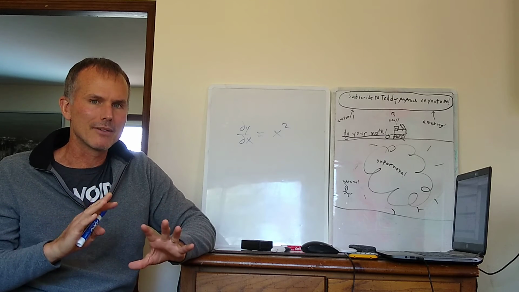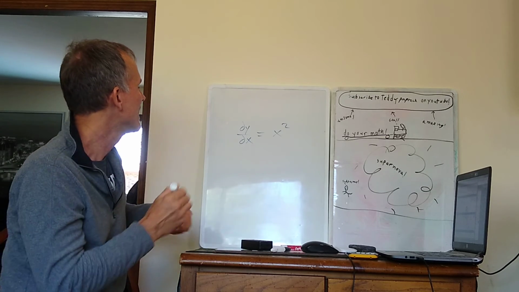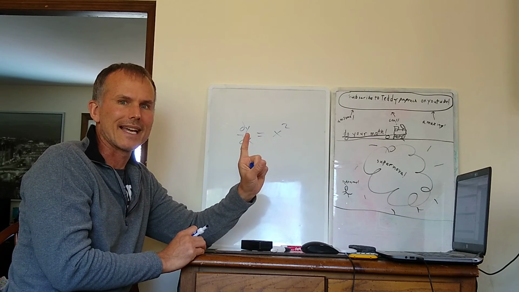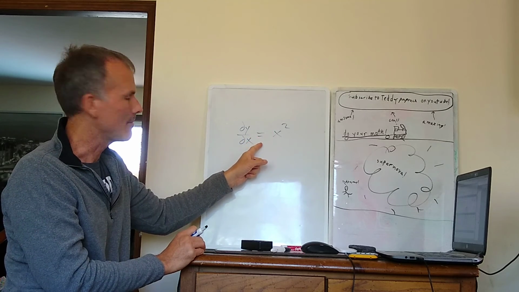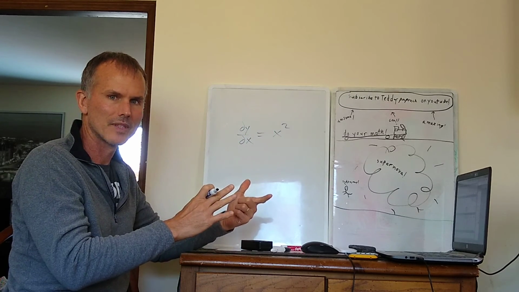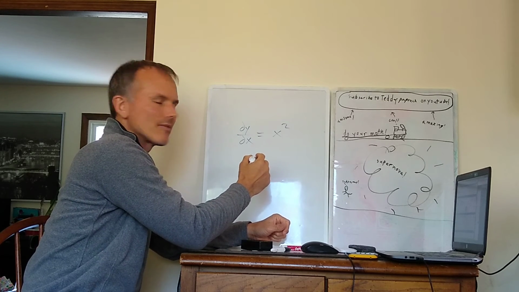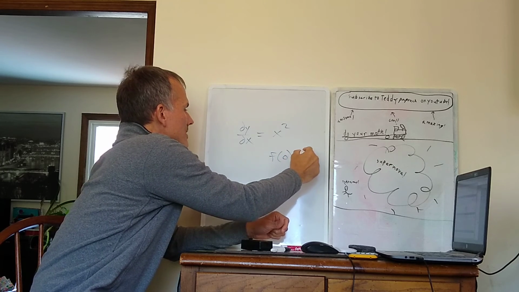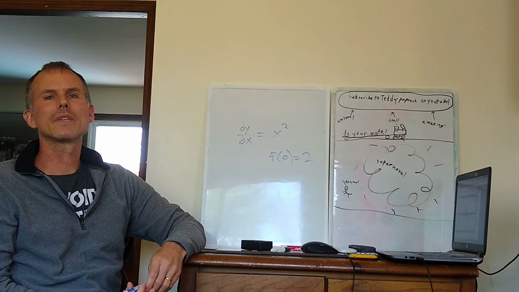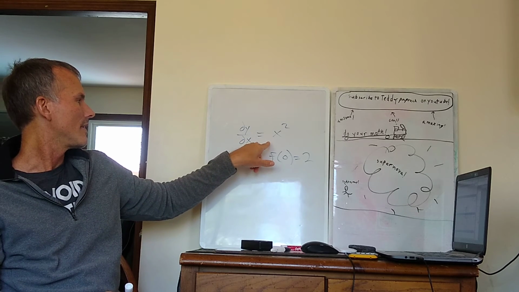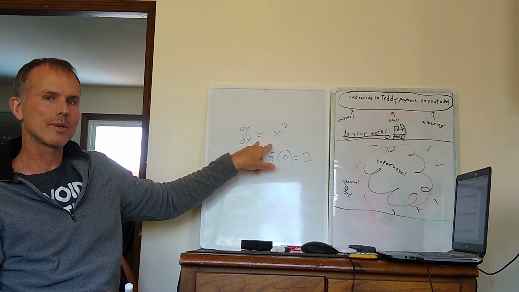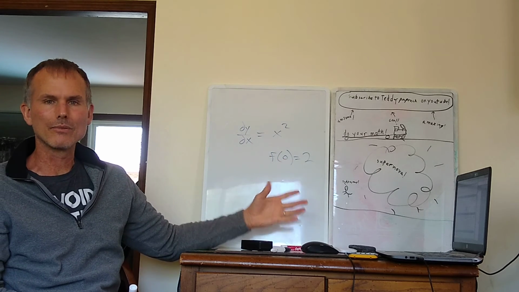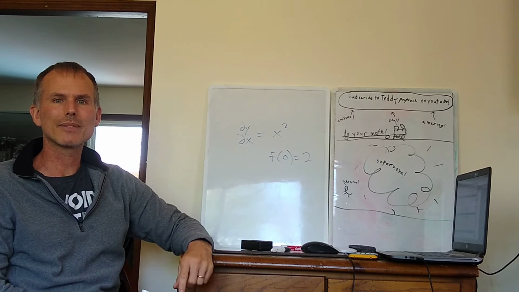Okay, here's maybe a better or simpler way to say that. I have to know the value of y for one particular x value. For instance, a problem might say, here's a differential equation, find a particular solution for this differential equation for the case where f of 0 equals 2. So I'm supposed to find the function that satisfies this differential equation, and it's got to pass through the point (0, 2). When x is 0, the y value on this function has to be 2.